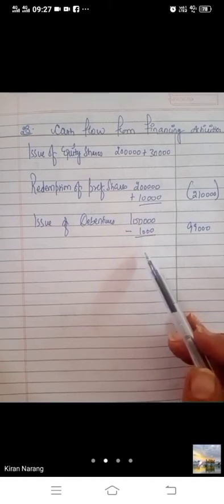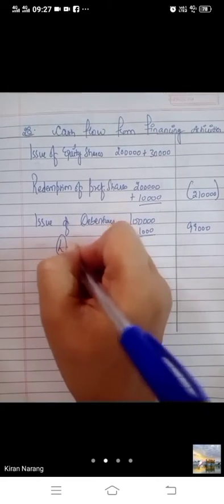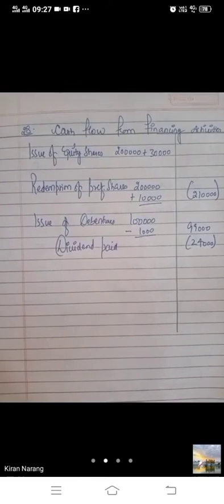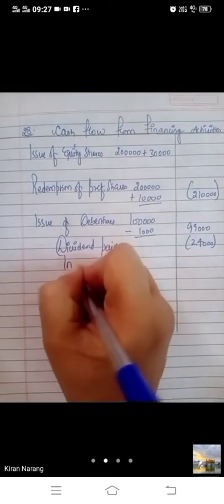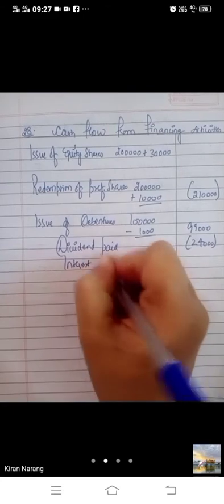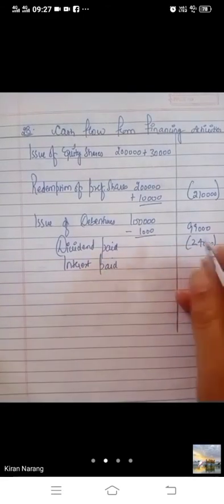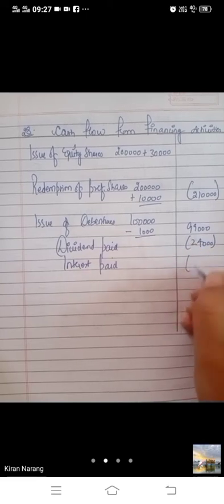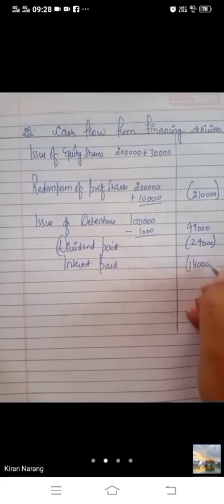Fourth adjustment, dividend paid on old preference shares 24,000. Dividend paid 24,000. This is also an outflow of cash. Then interest paid on debentures, this is bache 14,000. It will also be deducted.